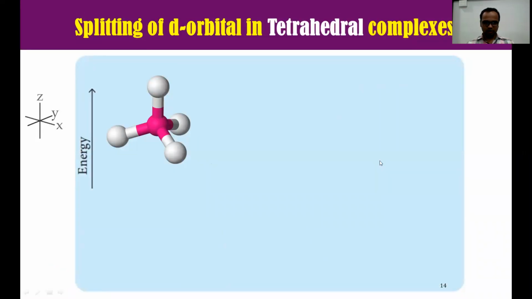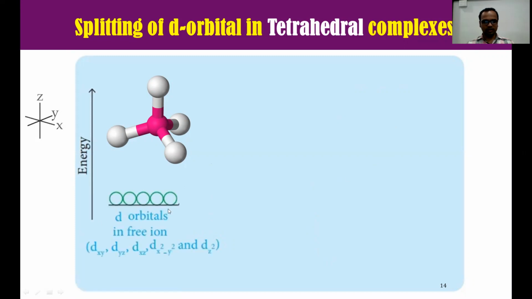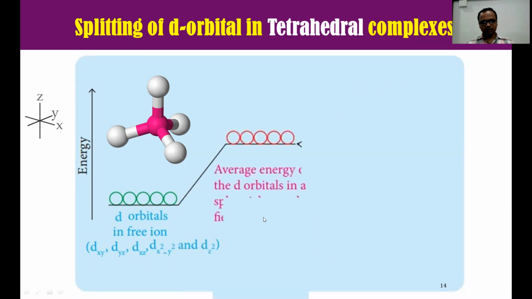Okay, this is the energy diagram. First, the d orbitals are in a degenerate state, which means they have equal energy. Due to approaching ligands, the energy is increased, and due to interaction, there will be splitting.